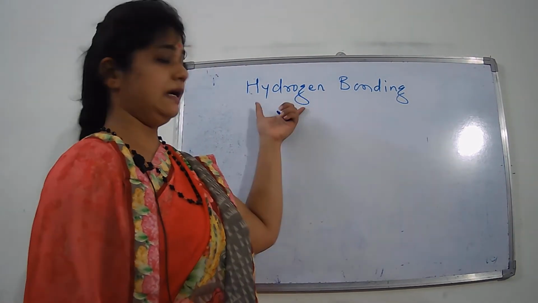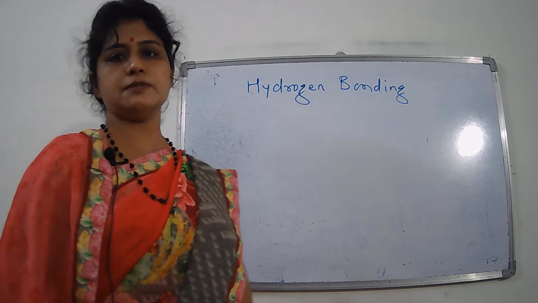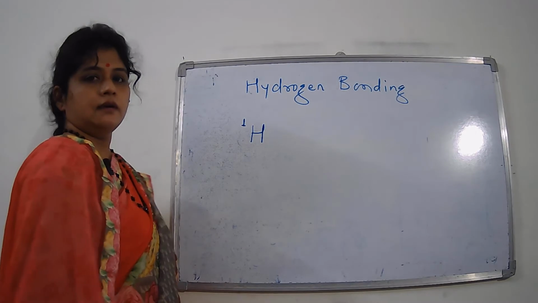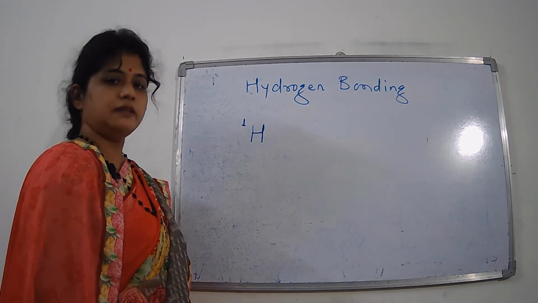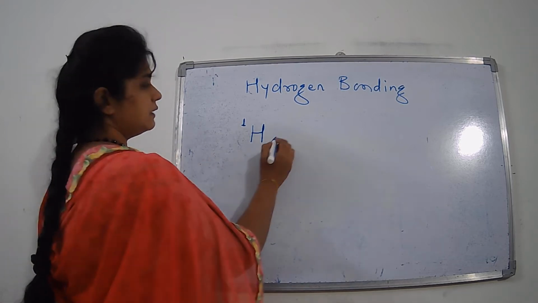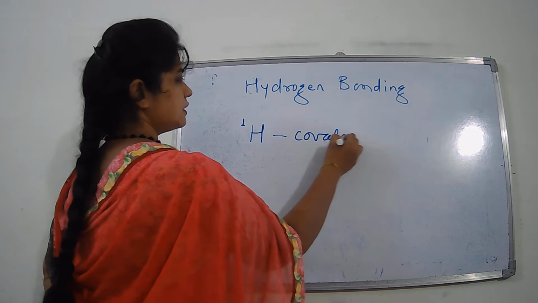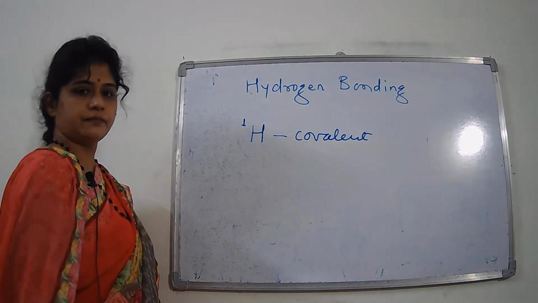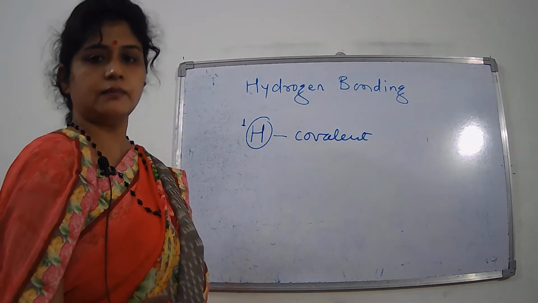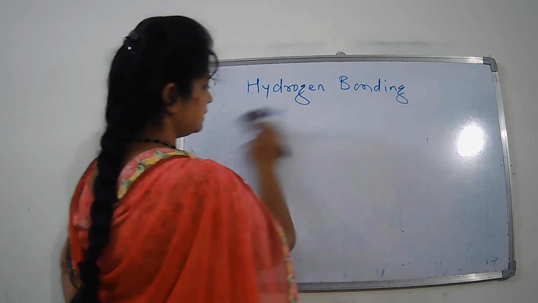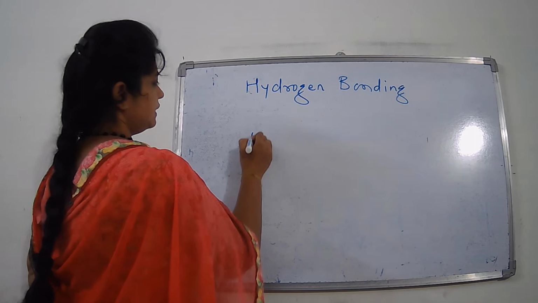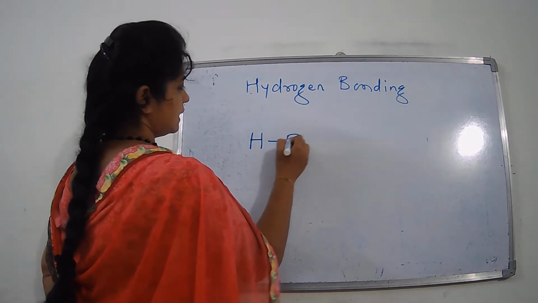Yes, one hydrogen atom must be present there. We know that hydrogen has atomic number one, so with the help of that one electron, this hydrogen has the capacity to form one covalent bond by equal sharing of that electron. But in addition to this, the hydrogen atom can form another kind of bond. For example, suppose we have one molecule, that is HF.